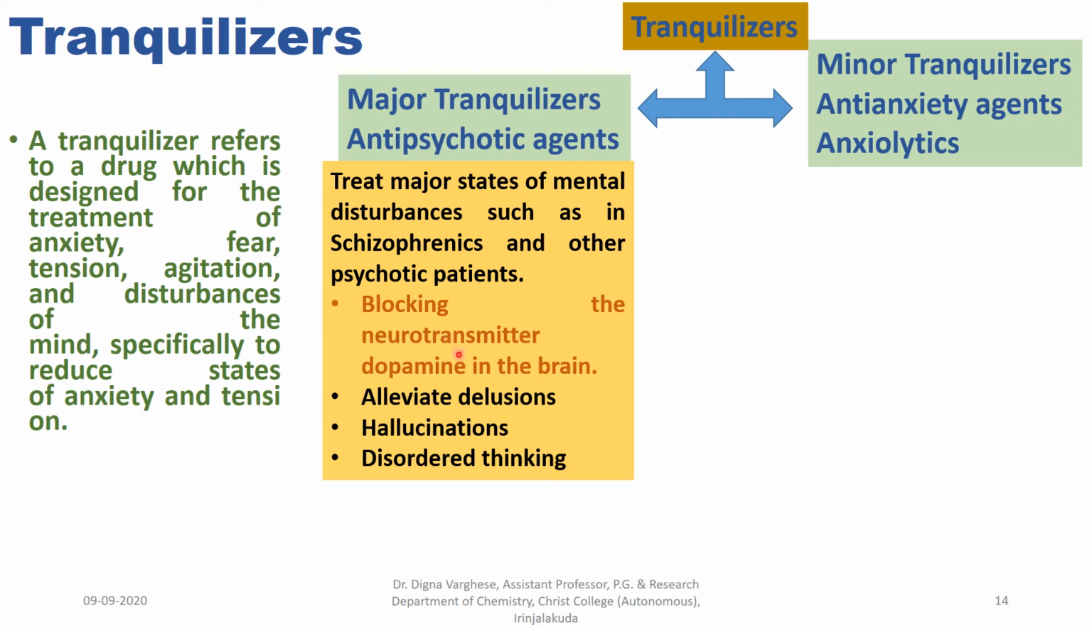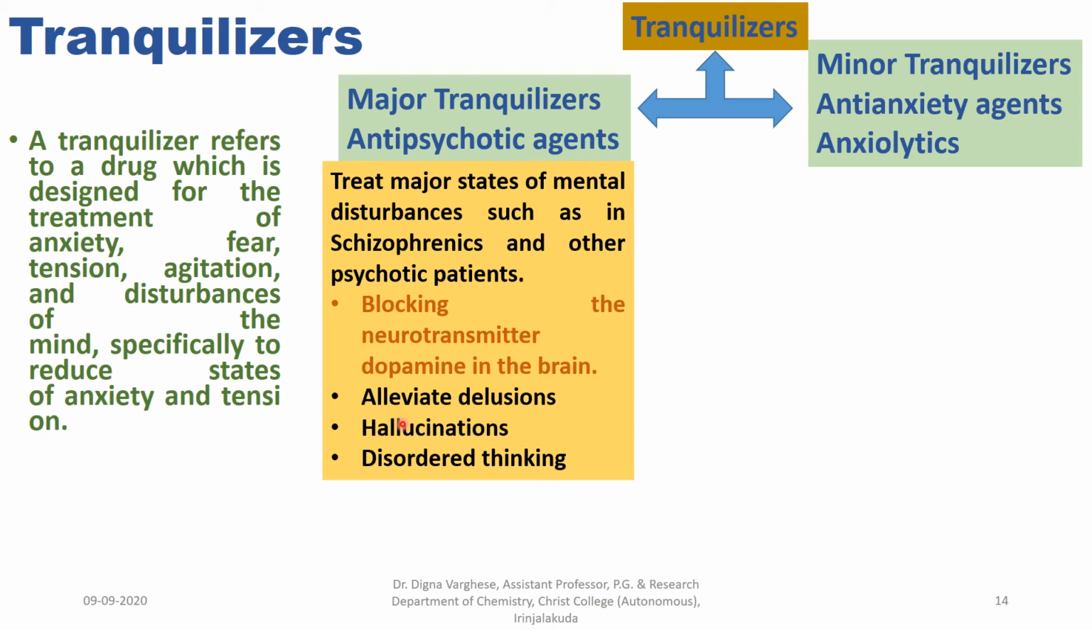Dopamine is a type of neurotransmitter that your body makes and your nervous system uses to send messages between nerve cells. That's why it's sometimes called a chemical messenger. So dopamine plays a role in how we feel pleasure. It's a big part of our unique human ability to think and plan. So these major tranquilizers block the neurotransmitter dopamine in the brain.